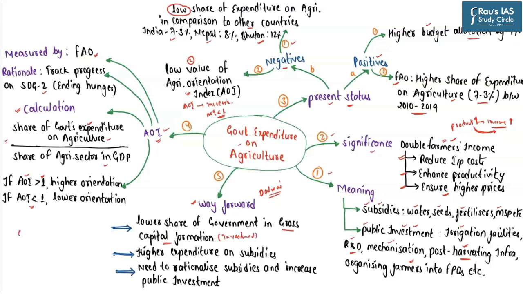So, when we look at the gross capital formation of the Indian economy, that is the overall economy, this gross capital formation is expressed in terms of percentage of India's GDP. And this gross capital formation is approximately around 30% of India's GDP. So this is as far as the Indian economy is concerned.